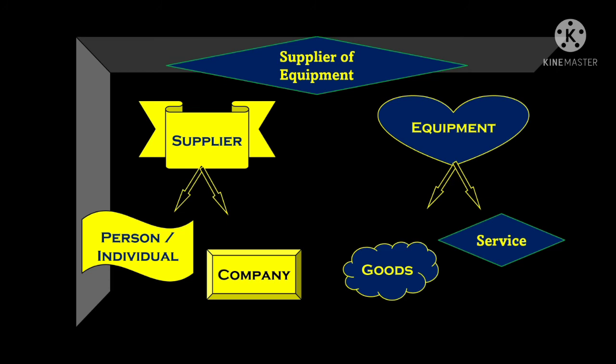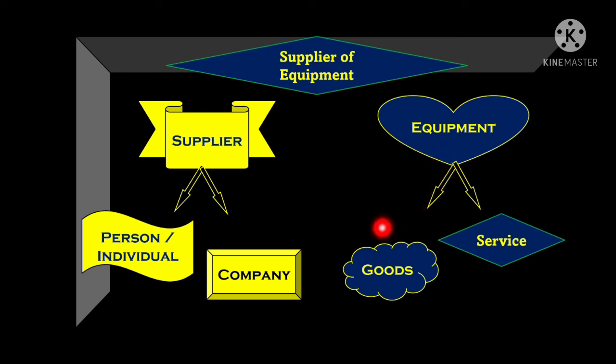After that we will talk about another type of eligible lender, that is supplier of equipment. Supplier of equipment, it can be any supplier that supplies the equipment. The supplier can be an individual, it can be a company which is supplying the equipment, right?